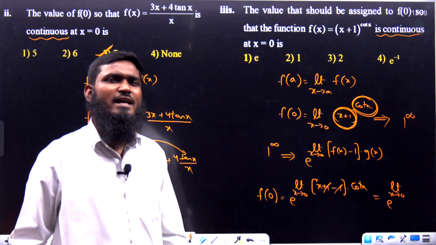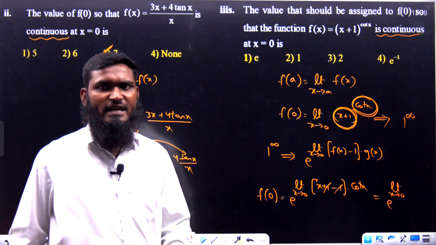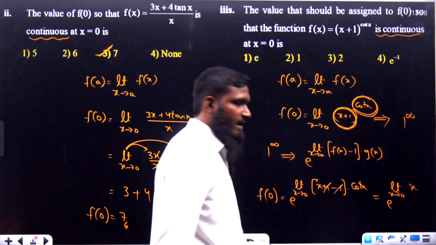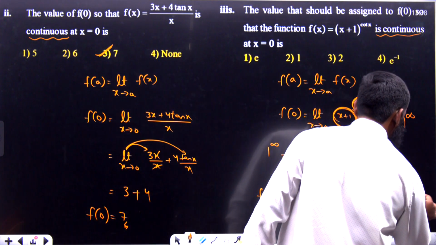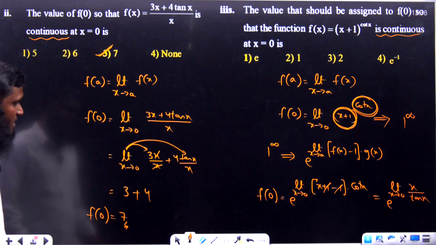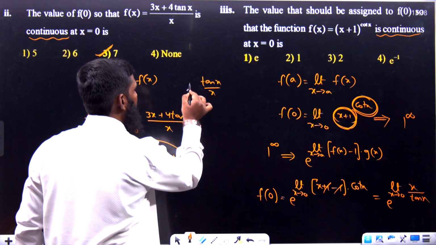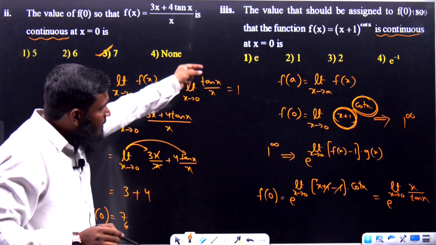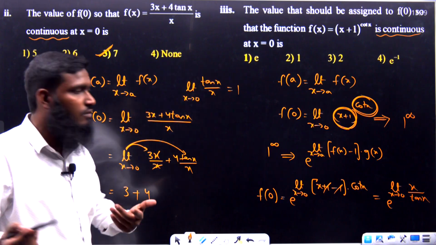X into cot x means again we will be getting the answer as 0 into infinity, which is again one of the indeterminate forms. So listen carefully. This x we have taken over here, and cot x I am writing as 1 by tan x. Okay, like this we have taken, x by tan x. As we know, limit x tends to 0, tan x by x is equal to 1. If you take the reciprocal of this, x by tan x, the answer also we have to reciprocate. 1 by 1 is equal to 1 only.